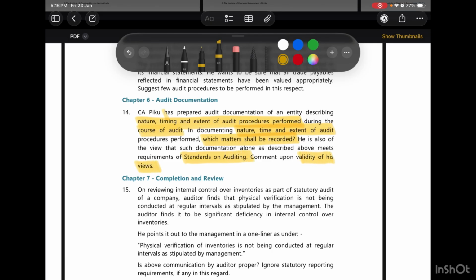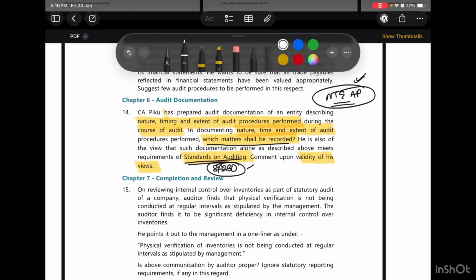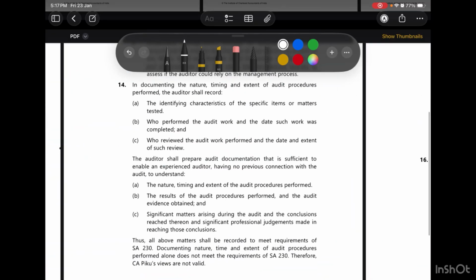First of all, we have been asked which matters shall be recorded when we are describing the nature, timing and extent of audit procedures. And next, he believes that only recording the nature, timing and extent of audit procedures is enough. However, that is not true. As per SA 230, which talks about audit documentation, there are two more things required. Now we will discuss this in detail.